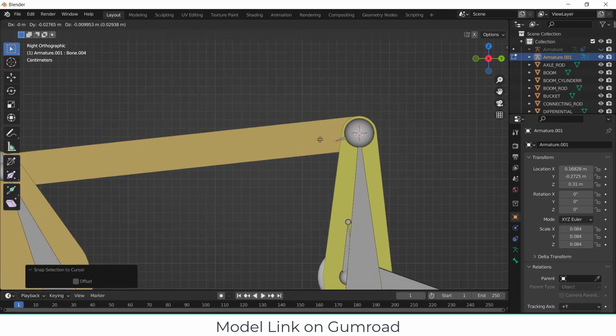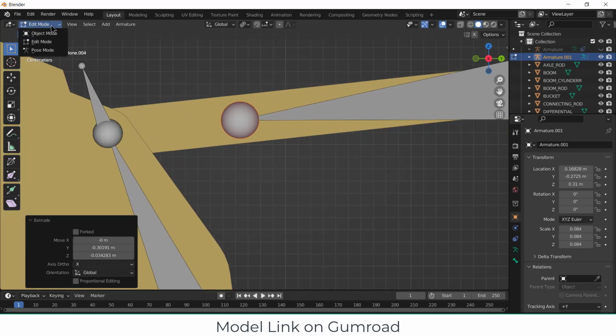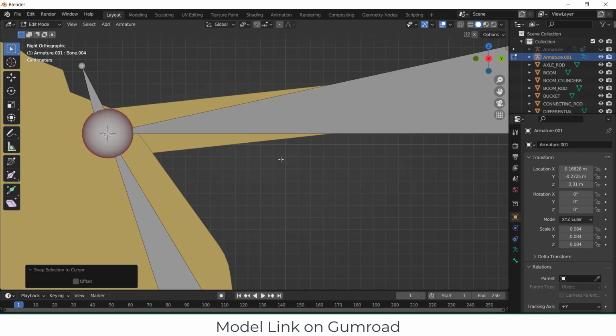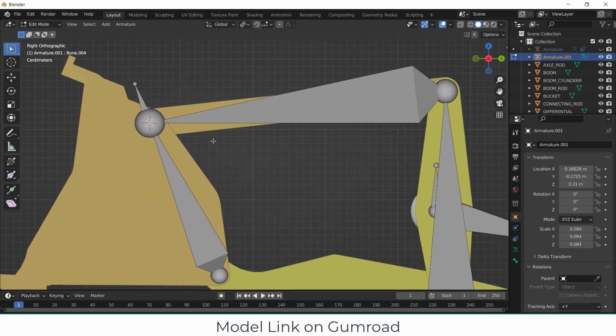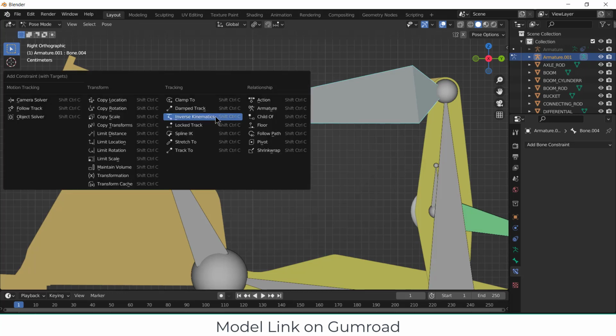Now I need to click on extrude again. This is the last time, I guess. Okay, select this, Shift S, cursor to selected, Shift S, selection to cursor. Now go to the pose mode, select this and select this one. By pressing Control, Shift and C, click on inverse kinematics.